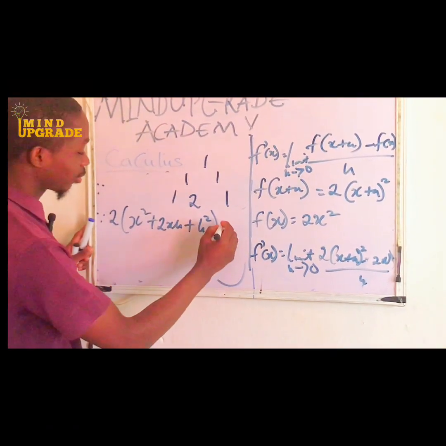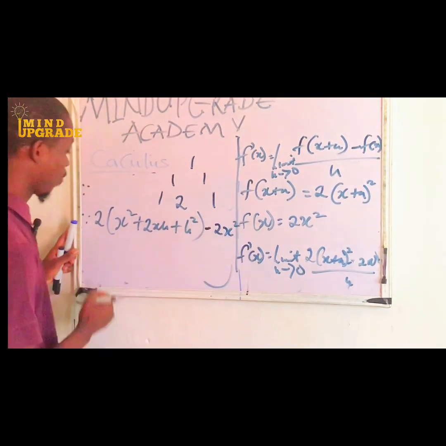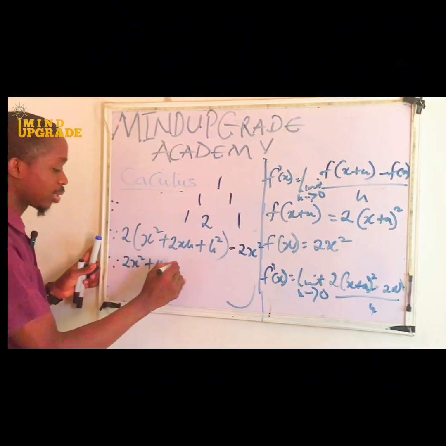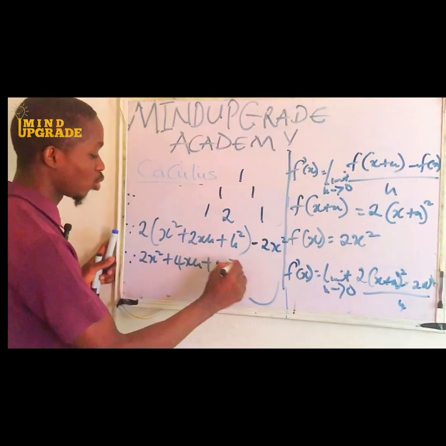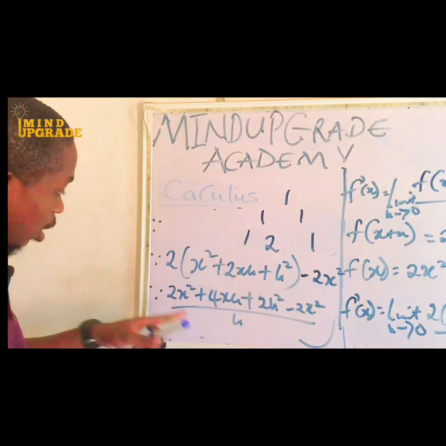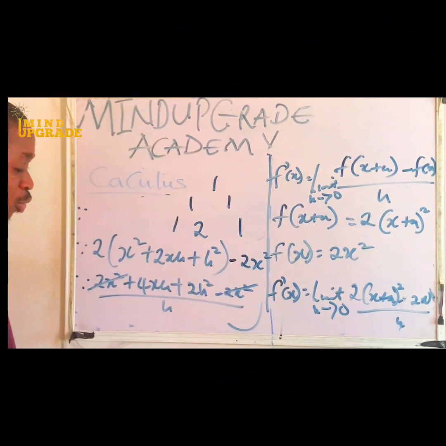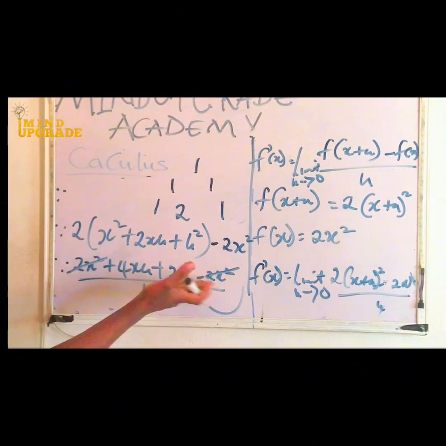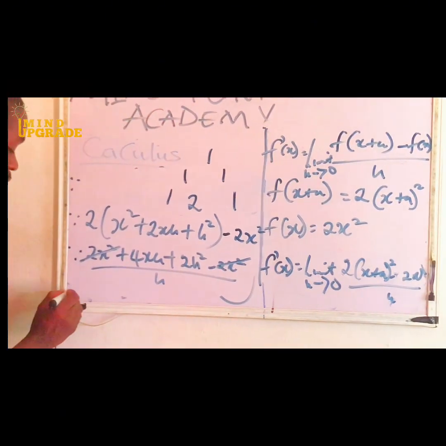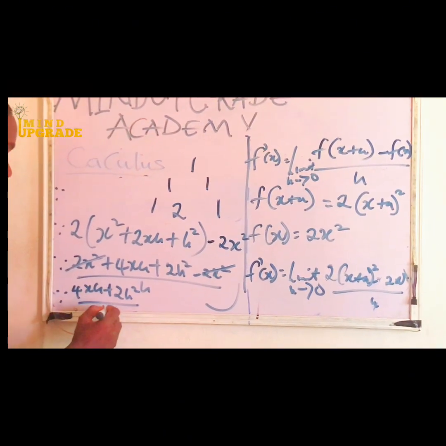So we have here, minus 2x squared. Now let's expand this. We have therefore 2x squared plus 4xh plus 2h squared, minus 2x squared, over h. Don't forget that. So now, can we do some little mathematics here? We kill this, because this is plus 2x squared minus 2x squared, so it becomes 0. So what's left here is 4xh plus 2h squared over h.